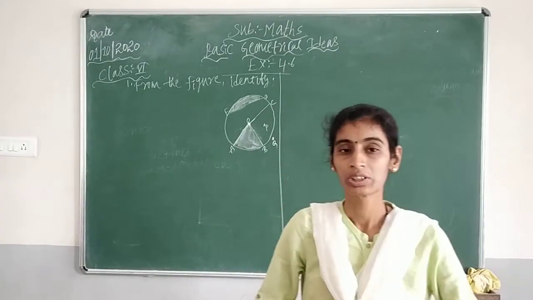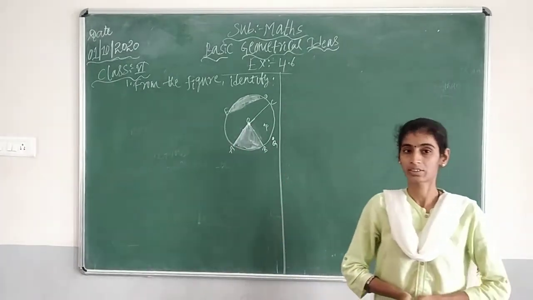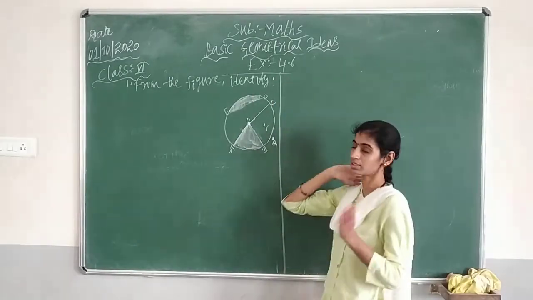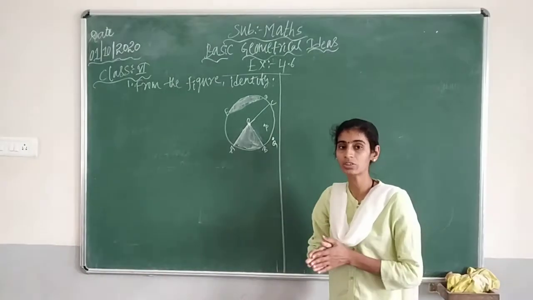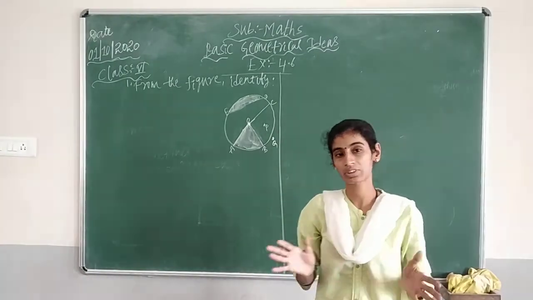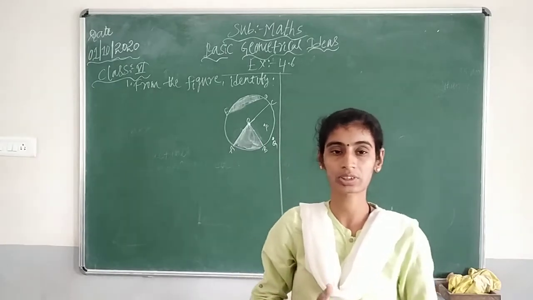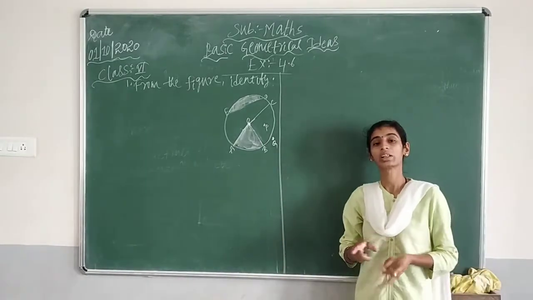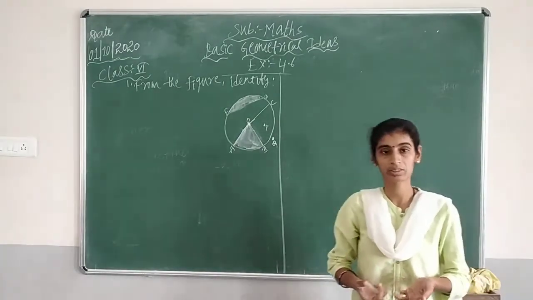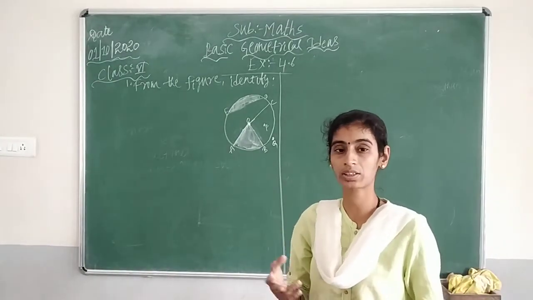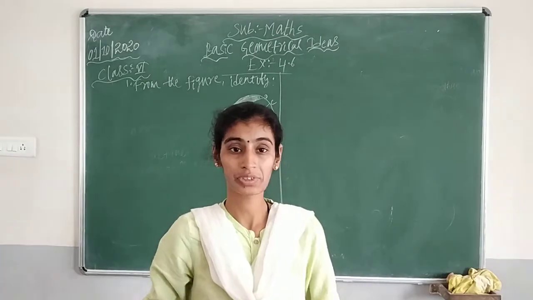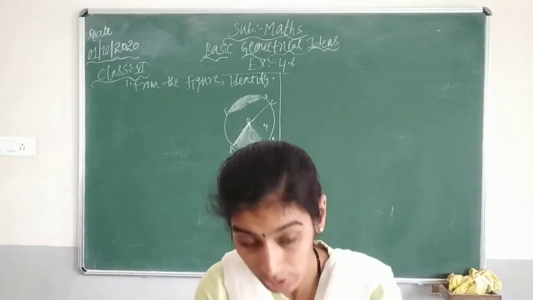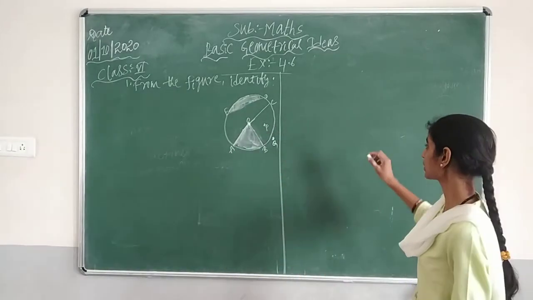Myself Shami. So, in the last class, I told you this will be the last topic of basic geometrical ideas, that is circle. Yes, no? And in the last class, we have even seen all the definitions about the circle and the parts of the circle. We have seen the definition of the circle, definition of center, what do you mean by radius, what do you mean by diameter, arc, segment, sector, and so on. We have studied the definitions, children. I hope you all understood. If you have understood, it is well and good, or else I am going to explain to you.